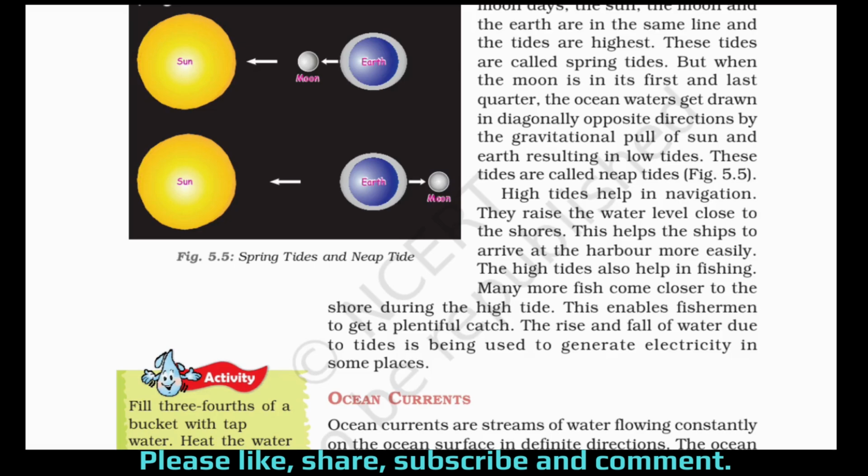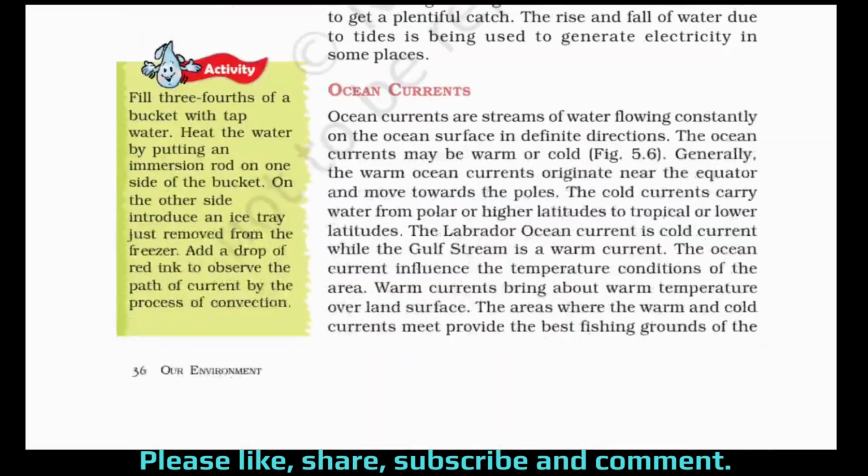Then number 4, the rise and fall of water due to tides is being used to generate electricity in some places. So this would be the first point, then this would be the number 2 point. Then here you will get the number 3 point: the high tides also help in fishing. Then number 4 point here: the rise and fall of water due to tides is being used to generate electricity in some places.